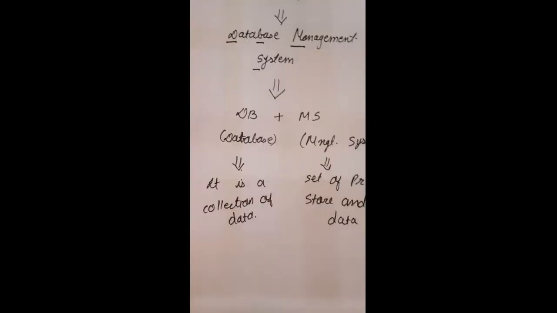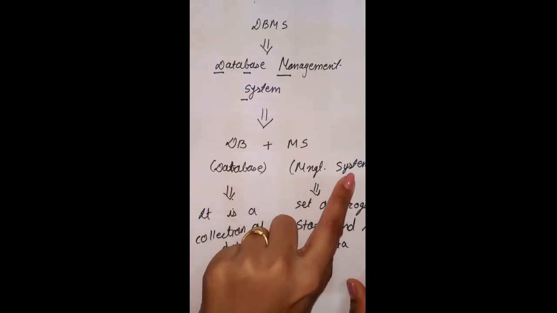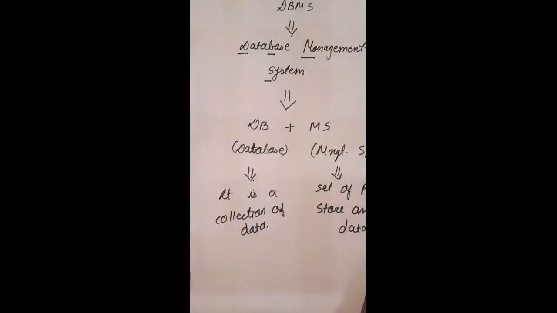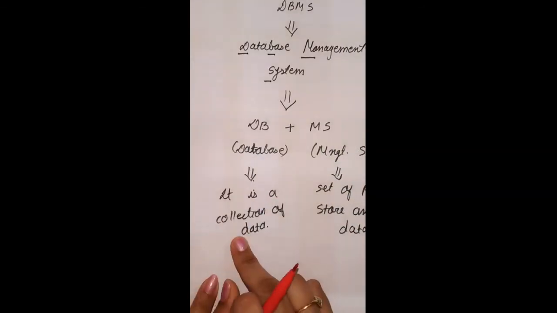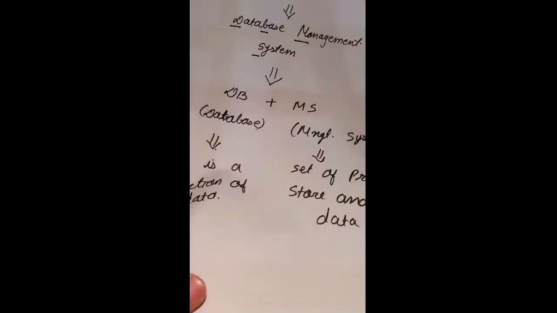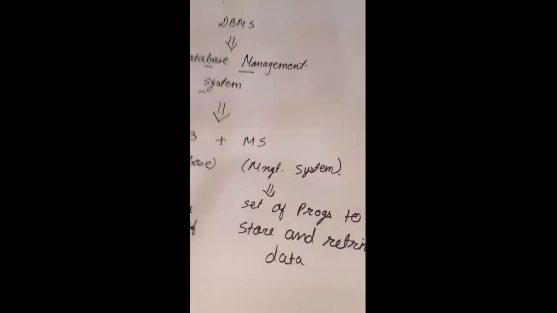If we break this word into DB and MS, it is database management system. So what is a database? It is a collection of data. Management system is a set of programs to store and retrieve this type of data.